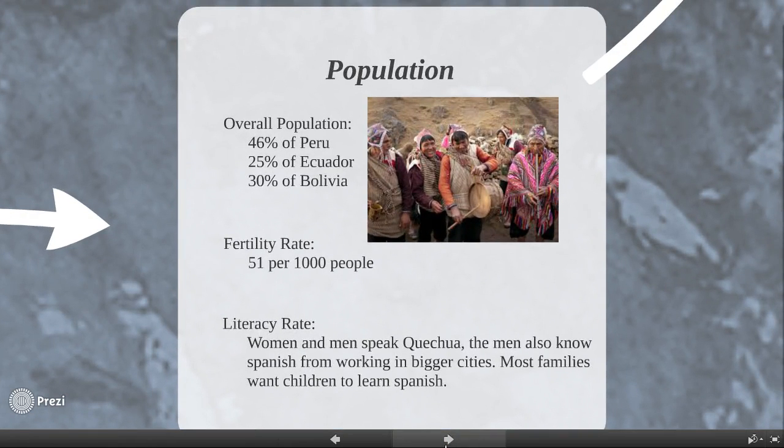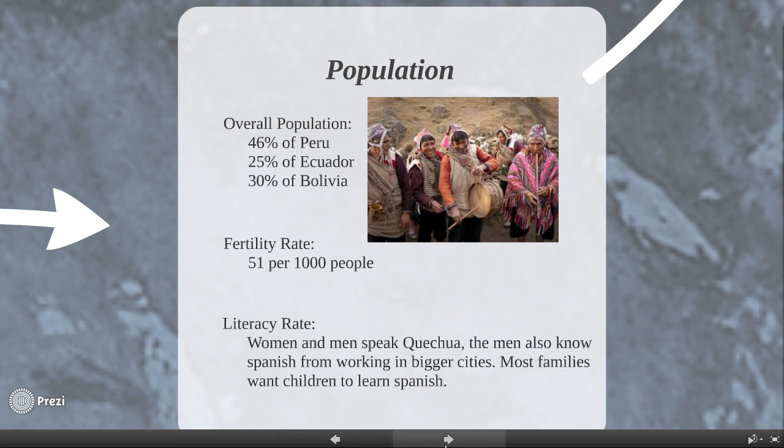Population. Like before, the Quechua do not live in one area or country. They make up about 46% of Peru's population, 25% of Ecuador, and about 30% of Bolivia. The fertility rate is about 51 live births per 1,000 people.